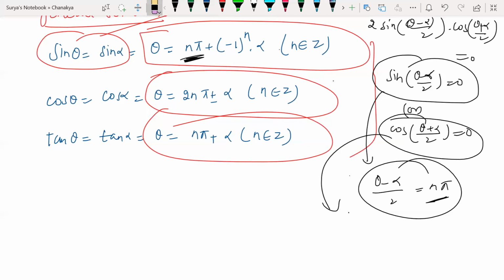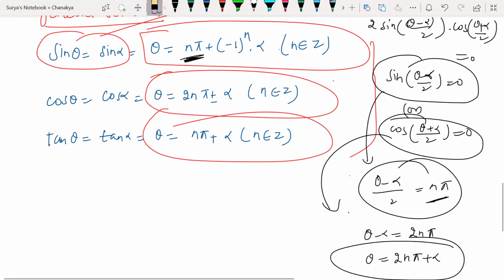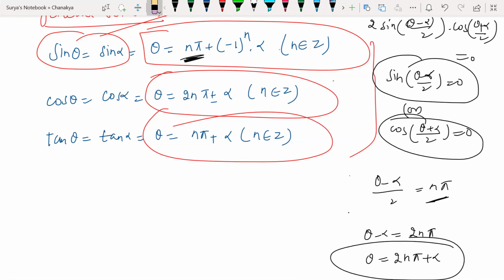All right. So now can I write here: theta minus alpha is equal to 2n pi. So here theta minus alpha is equal to 2 times n pi. So what is my theta here? 2n pi plus alpha. This is a possibility. Yes or no, children? I'm proving the first case. How did we get this one? Now this is done.